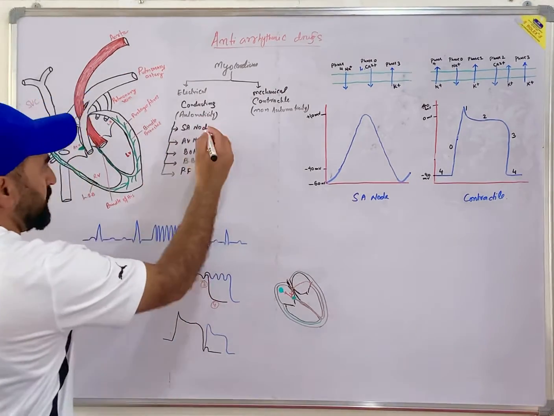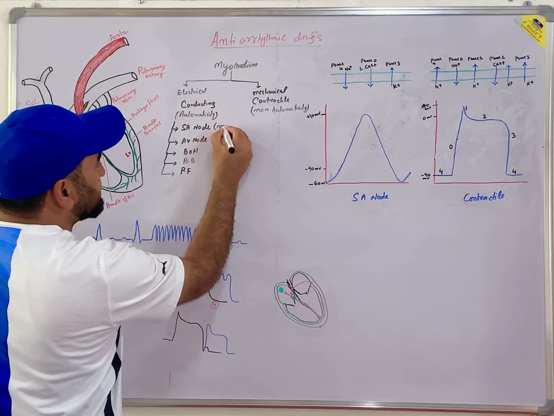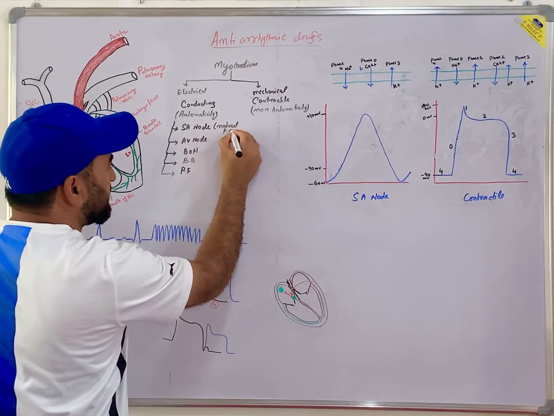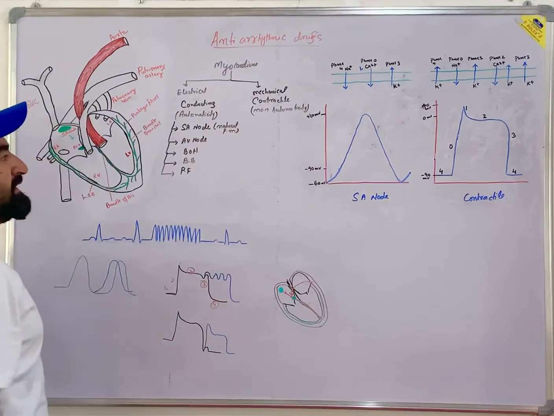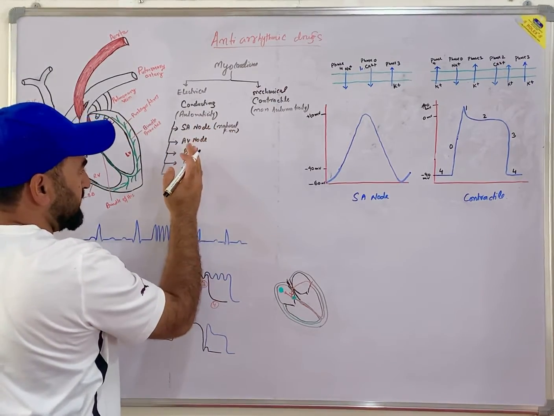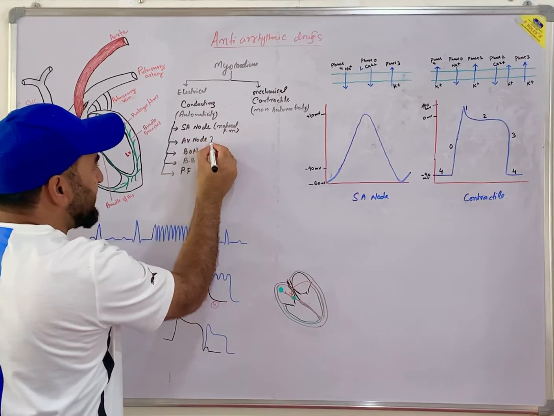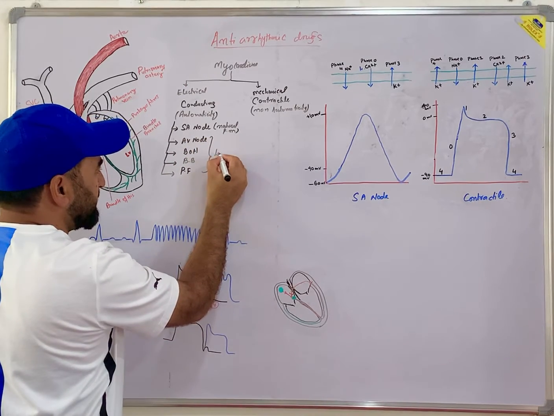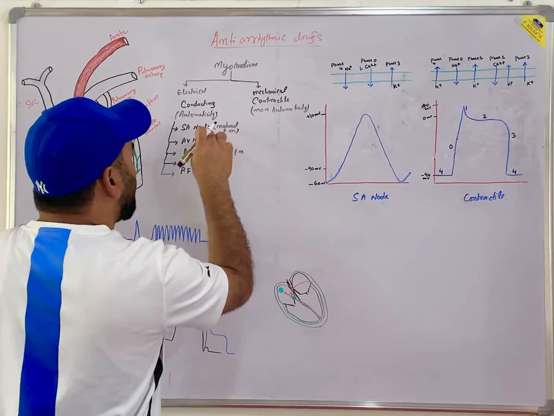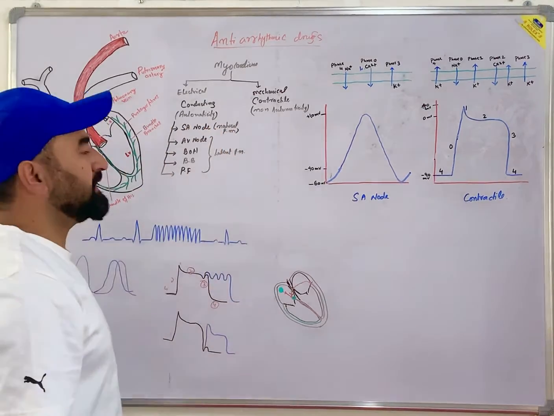You know, the SA node is considered the natural pacemaker. The rest, the AV node, bundle of His, and bundle branch fibers, are known as latent pacemakers. You know why the SA node is the primary pacemaker?